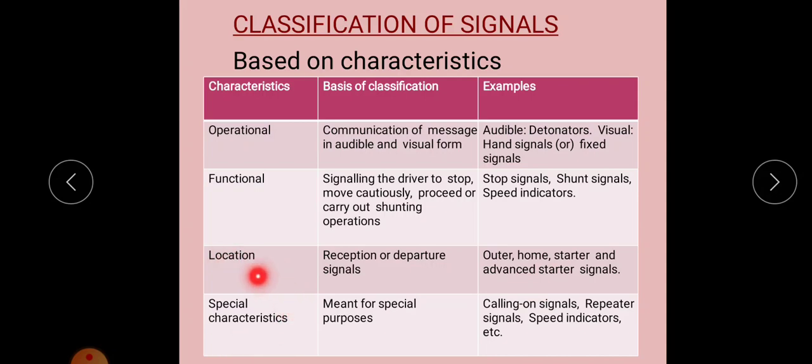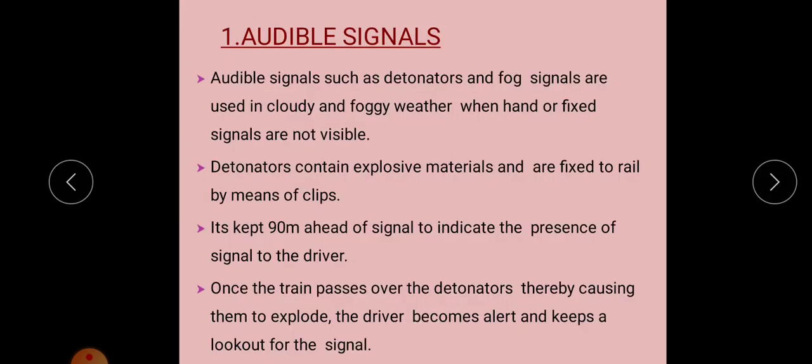Then, based on special characteristics, that is, meant for some special purpose. If the signals are provided in order to serve any special purpose, like shunting operation or speed indication, that is classified as a special characteristic signal. Examples are calling on signal, repeater signal, speed indicators, etc. Next we can discuss these signals one by one.